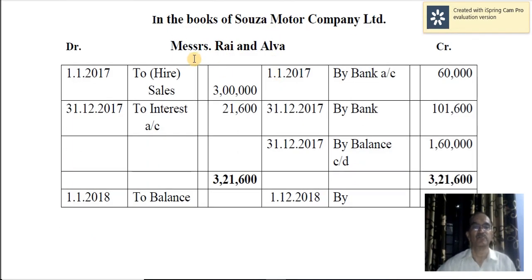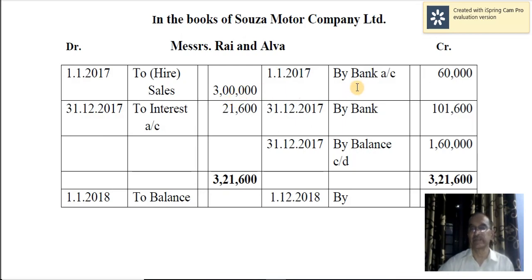Okay, so we'll open Messrs. Rai and Alva's account. Messrs. Rai and Alva's account debtor to hire sales account. Normally when you sell the goods, if it is a credit sale, the entry will be buyer's account debtor to sales account. But here, since it is hire purchase sale, we'll record it as hire sales. So at the beginning, 1/1/2017, you are selling the goods on hire purchase system. So Messrs. Rai and Alva's account to sales account with 3 lakh.